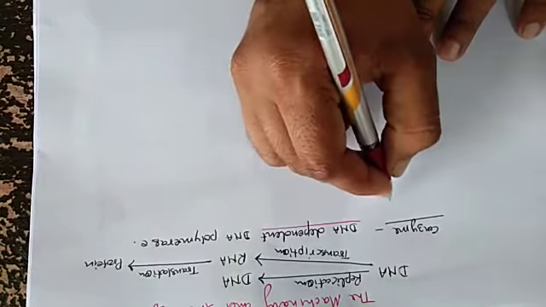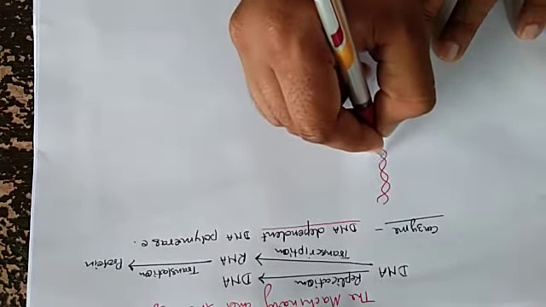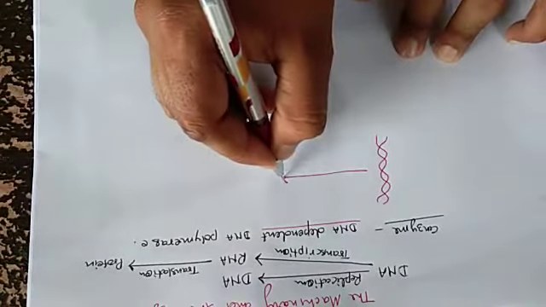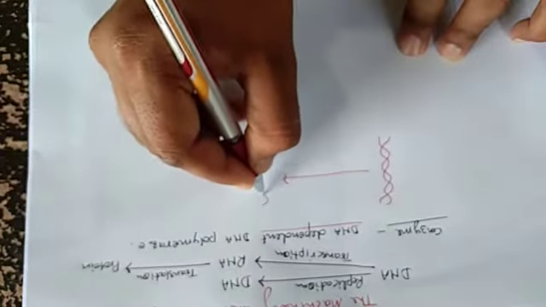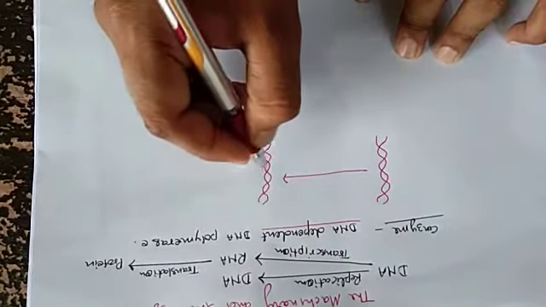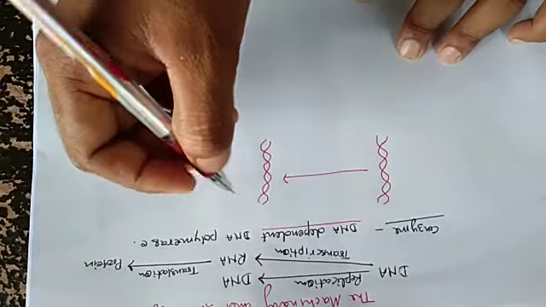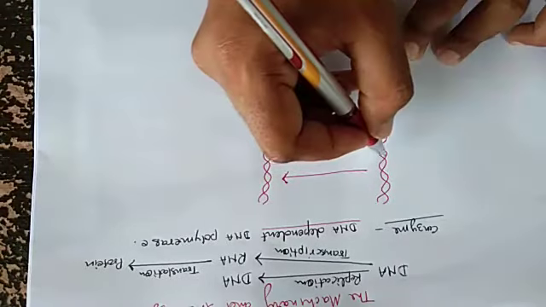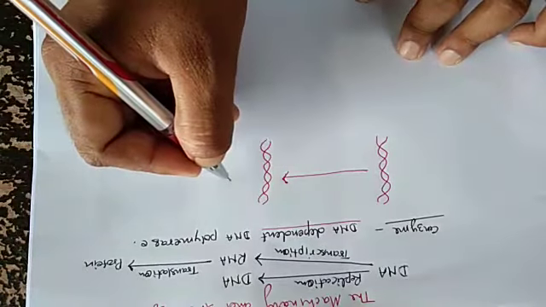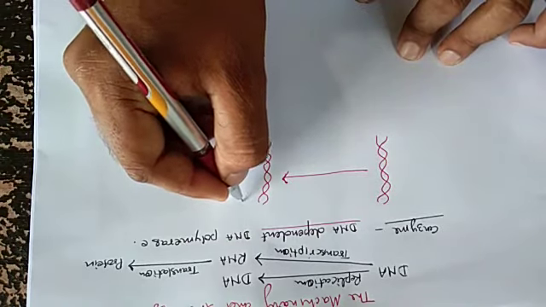Okay, suppose it is a DNA, and it replicates and forms a copy, then the resultant forms two DNA.